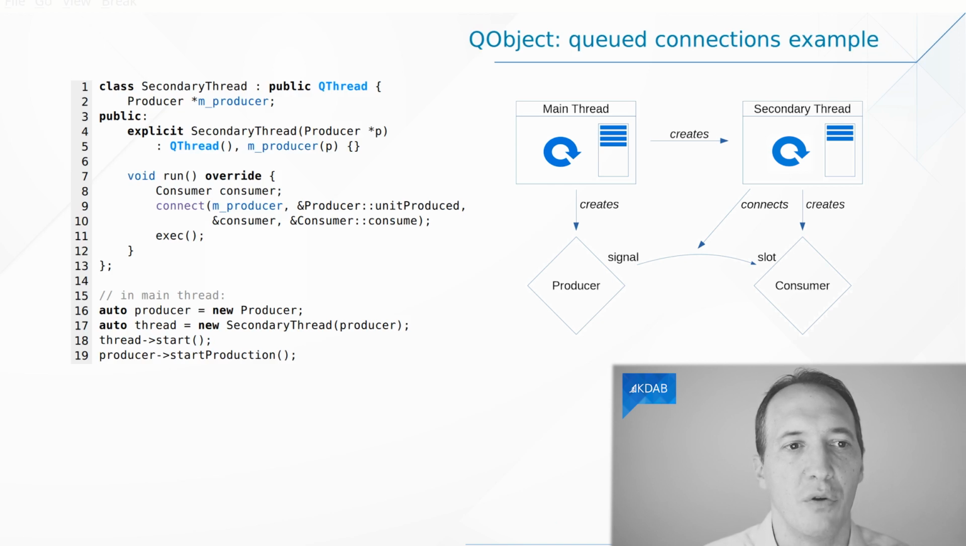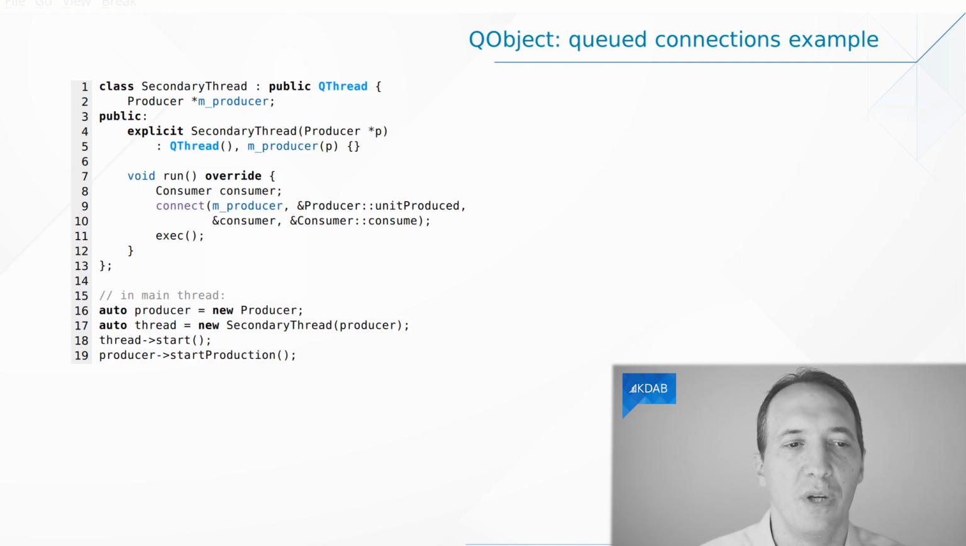So the problem with this approach is that we might miss the few units of the producer initially emitted because we might not have connected by the time the first units are created. Because if you think about this, when we call start on a thread, we have no guarantees of when exactly run is going to be called. It might take a while depending on the operating system and how busy the system is. So that's the problem with this approach. If the producer starts producing right away, we might miss a few items.